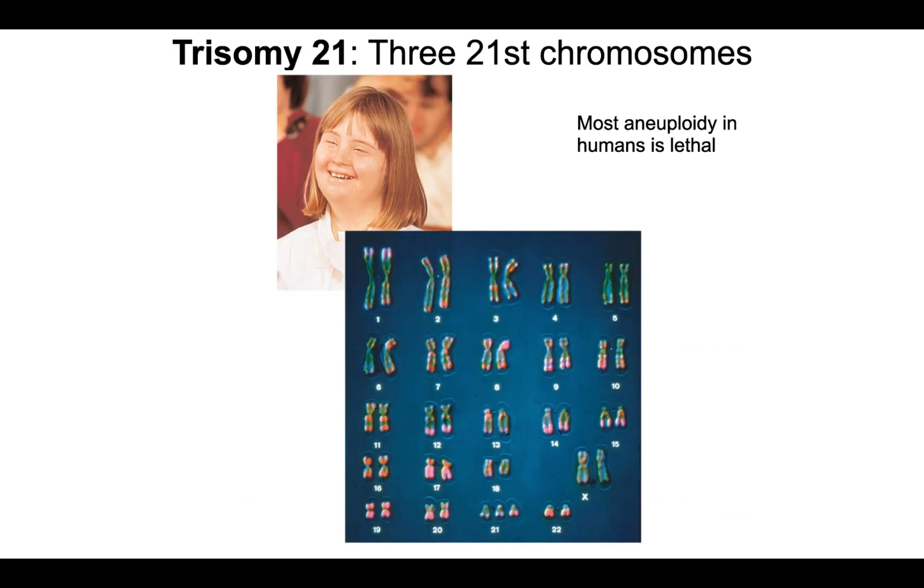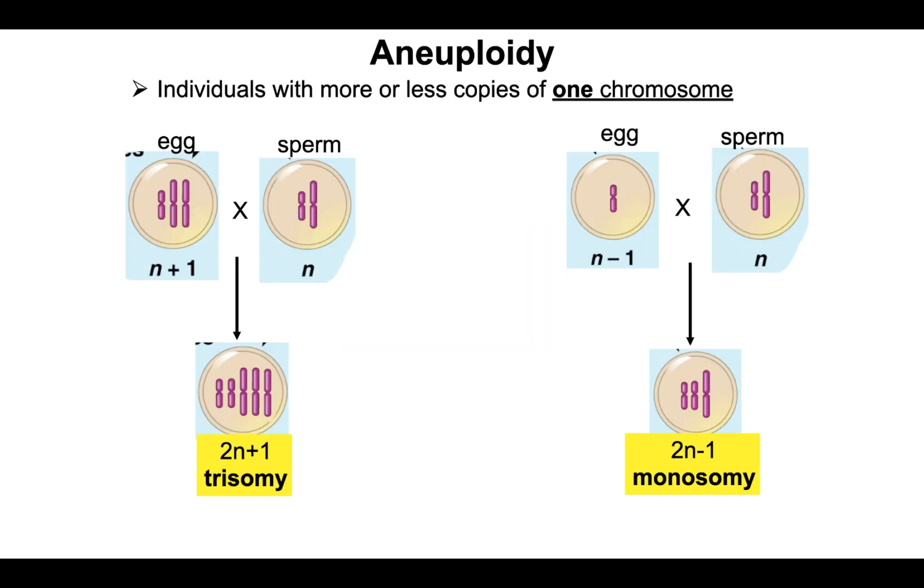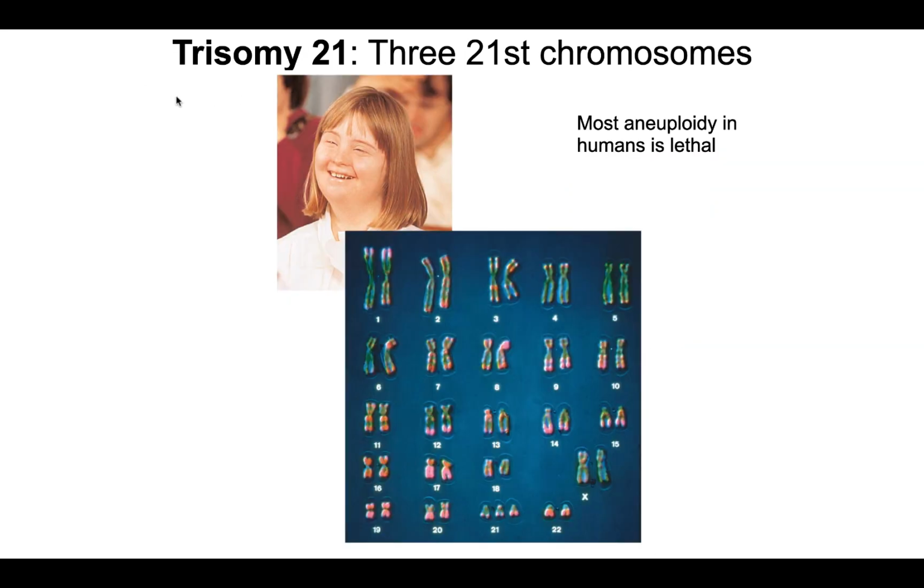And there's one very common disease that entails aneuploidy, and that is called trisomy 21, or 3 copies of chromosome 21. These individuals have a certain set of symptoms and characteristics because they have 3 copies. Whatever genes lie on chromosome 21, they have 3 copies instead of 2 copies. And that genetic imbalance causes these various phenotypes, okay?